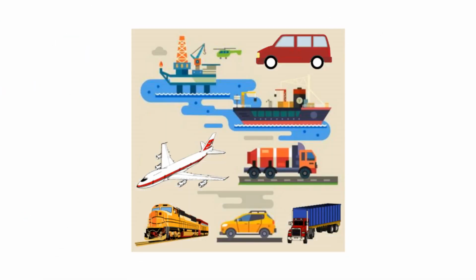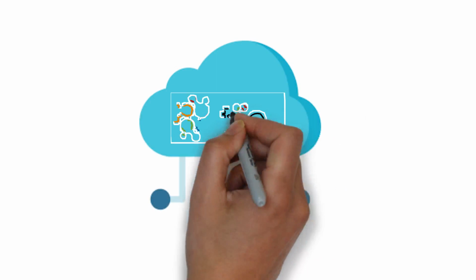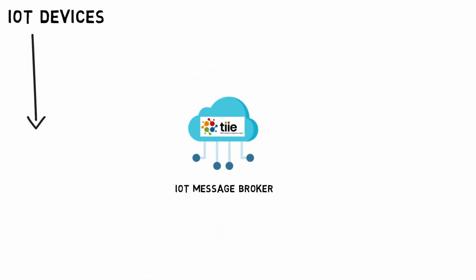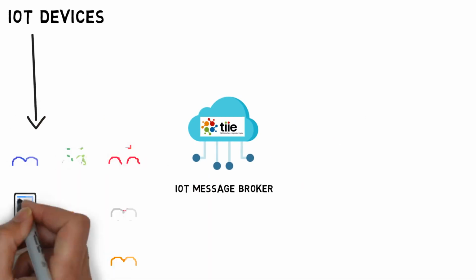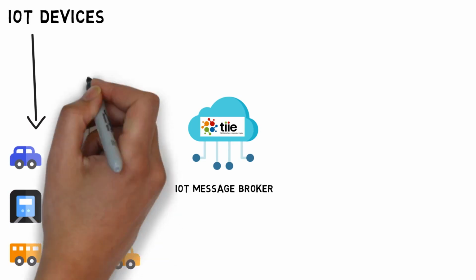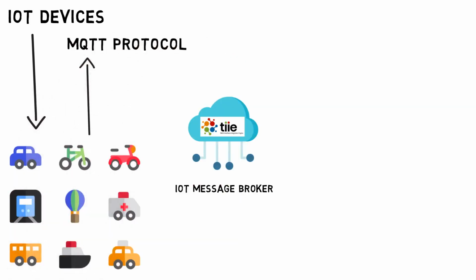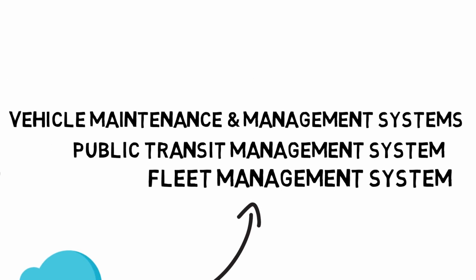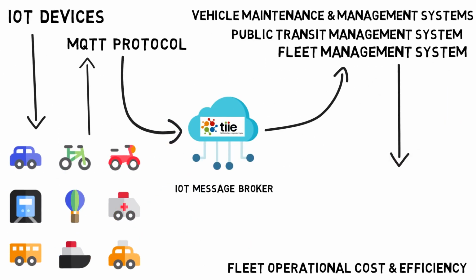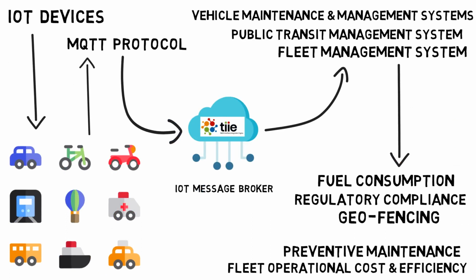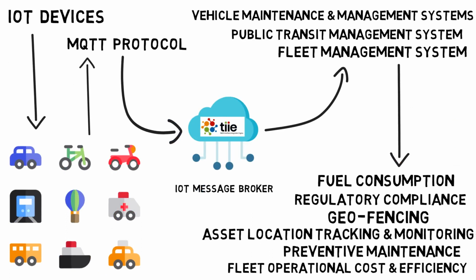In a typical transportation industry environment, TiiE will play the central integral part as an IoT message broker, connecting IoT device-equipped airplanes, ship lines, boats, trains, buses, trucks, cars, vans, and public transport fleets using MQTT protocol and routing the real-time received messages to fleet management system, public transit management system, vehicle maintenance and management systems to improve fleet operational cost and efficiency, fuel consumption, preventative maintenance, regulatory compliance, geo-fencing, and asset location tracking and monitoring.